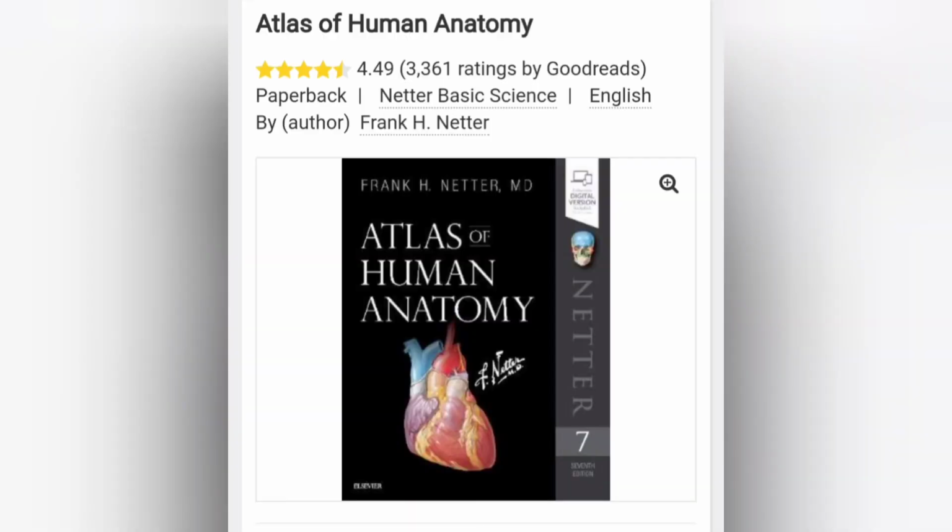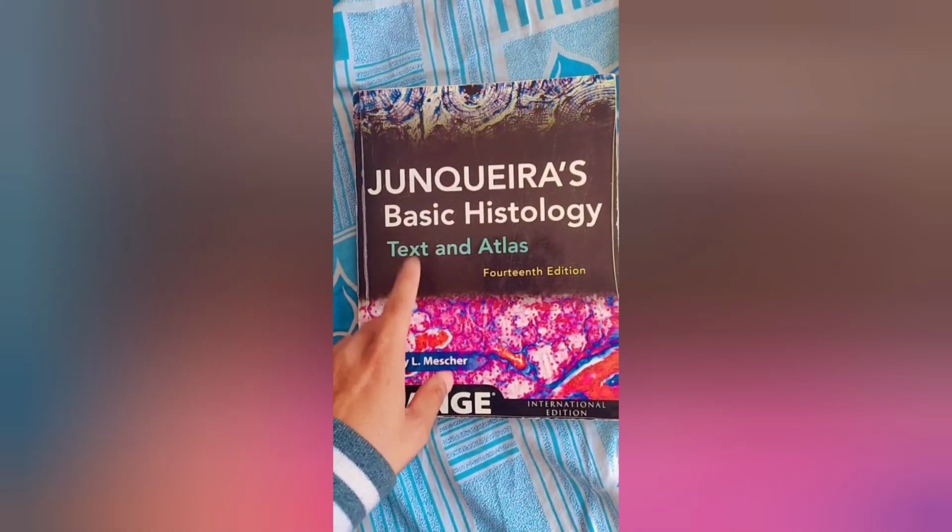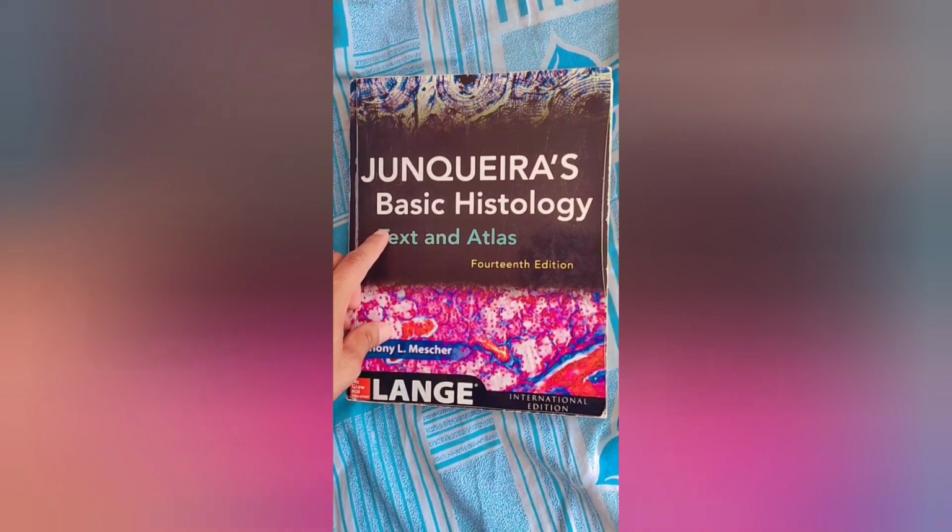And as I told you, if you are studying human anatomy, you must have an atlas of human anatomy either in PDF form or in book form. So this is the Atlas of Human Anatomy. This will be Netter's Atlas and it's of the 7th edition. So you can get it in PDF form also, or you can get it in book form also, but you must have this atlas. Okay, and for histology, you will use Junqueira's Basic Histology. This is a textbook also, an atlas also.